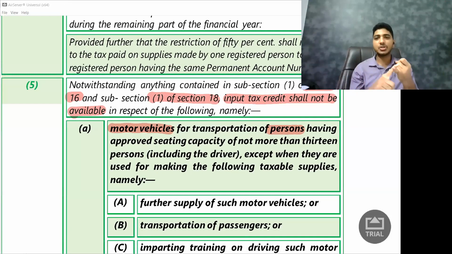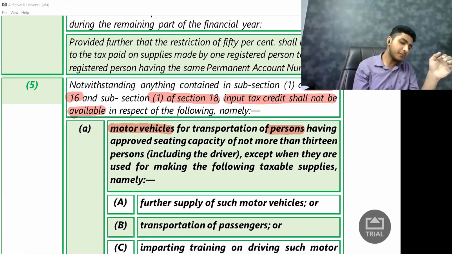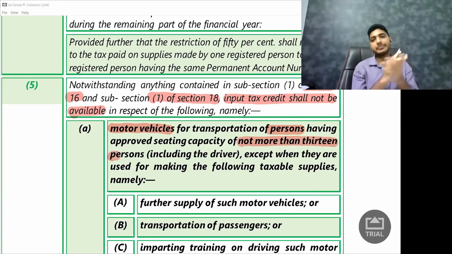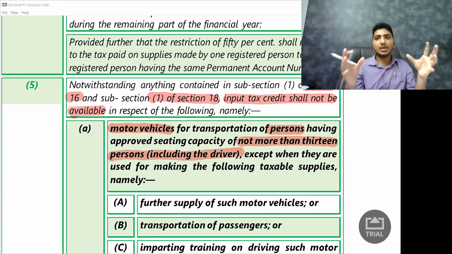One is for transportation of passengers and one is for transportation of goods. So here, what are they talking about? They're talking about motor vehicles for transportation of persons having approved seating capacity of not more than 13 persons, including the driver. Okay, so they are talking about a small vehicle, a small vehicle which cannot carry more than 13 people,